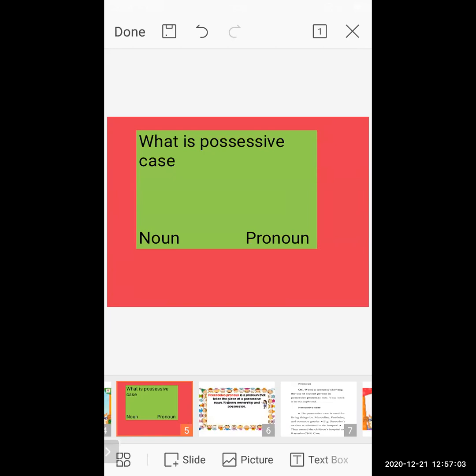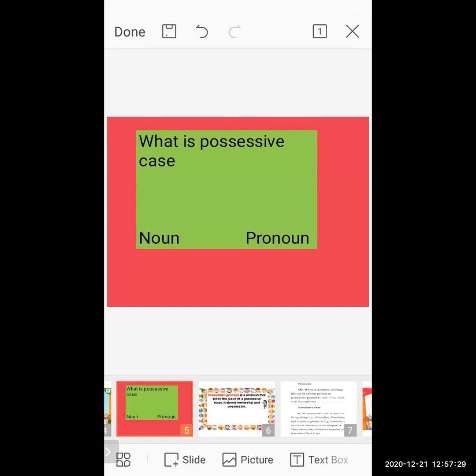So while framing the sentence, there is a difference between the possessive noun and the possessive pronoun, but one thing is common: both sentences show the ownership.